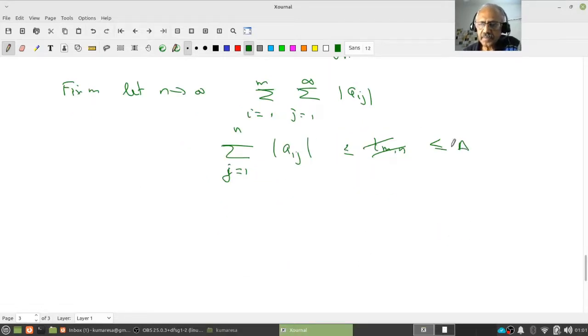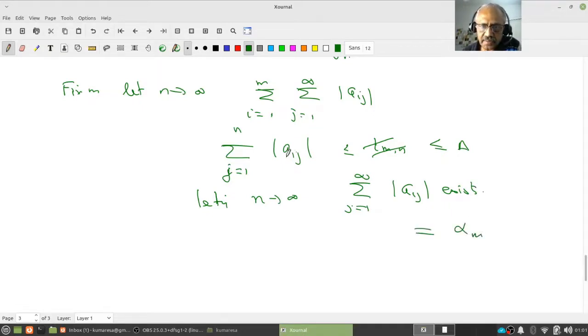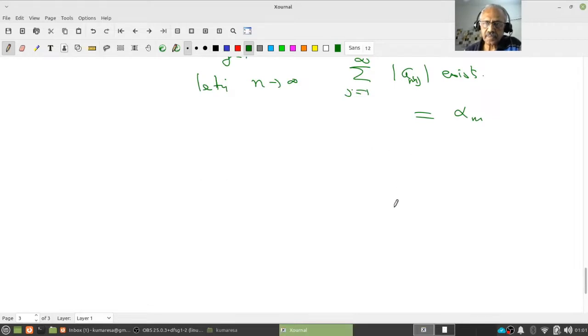Therefore, letting n tend to infinity, because the partial sums of this are bounded above by a, I know it is convergent, right? The summation over j equal to 1 to infinity of mod a_ij exists. Call it alpha. Sorry, fix an m, so alpha_m exists. This is true for all m now, right?